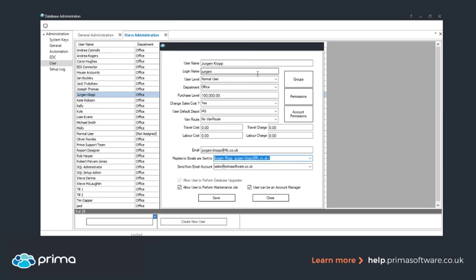So, just to recap, we've just gone over the setup of our emails from the general and email system settings. We've also just gone through setting the new send from email account against the user, and we've also gone through how you can set up the replies from as well.